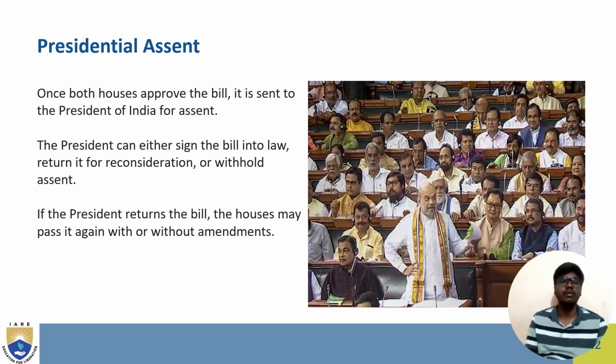Here, the bill which is approved by the houses is sent to the president for approval. The president can either sign the bill to make it a law, or return it for reconsideration, or withhold the assent. If the president returns the bill, then the house may pass it again with or without amendments.